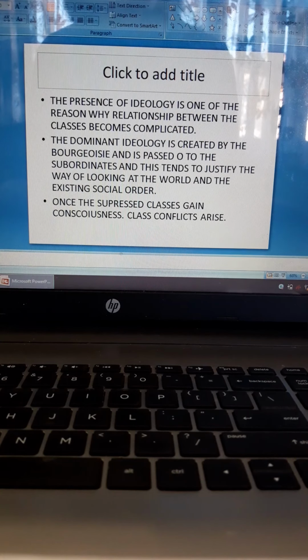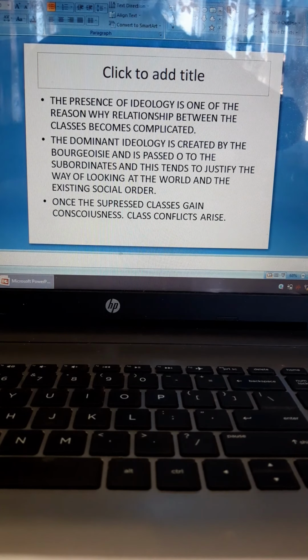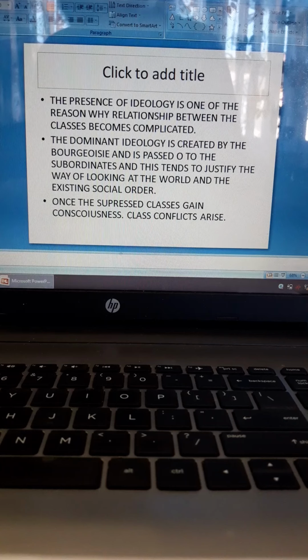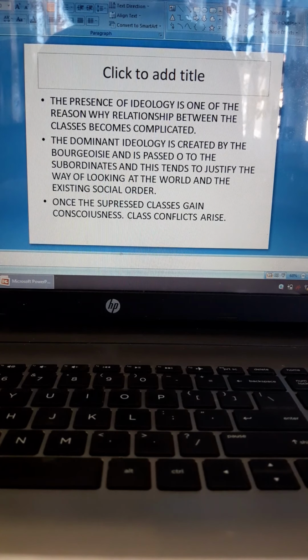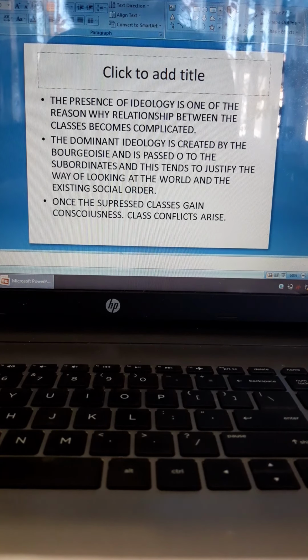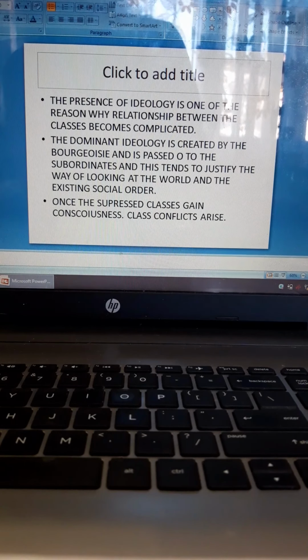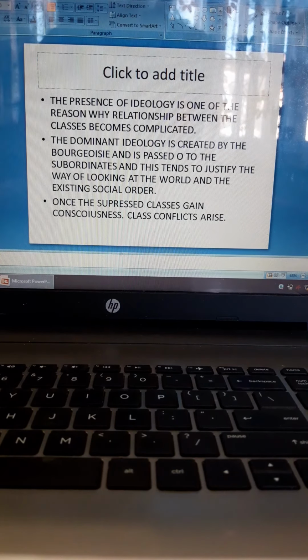So once the suppressed class gains consciousness, class conflicts arise. In a capitalist industry, when the working class, the proletariat, understand that they are being exploited, they are being dominated, they are not being paid properly, they do not have proper working conditions, they tend to fight against the system, and slowly this becomes a revolution and class struggle arises. And when in a capitalist society class struggle arises, that is when the proletariat will overthrow the bourgeois, and socialism will come about. That has been said by Karl Marx.